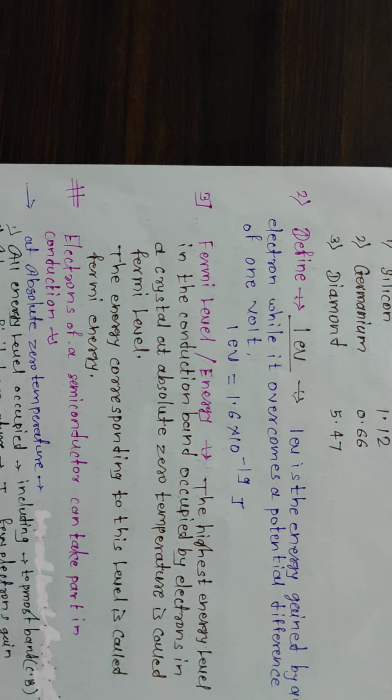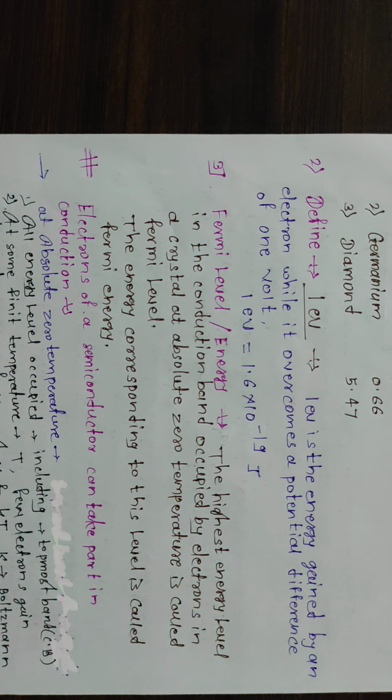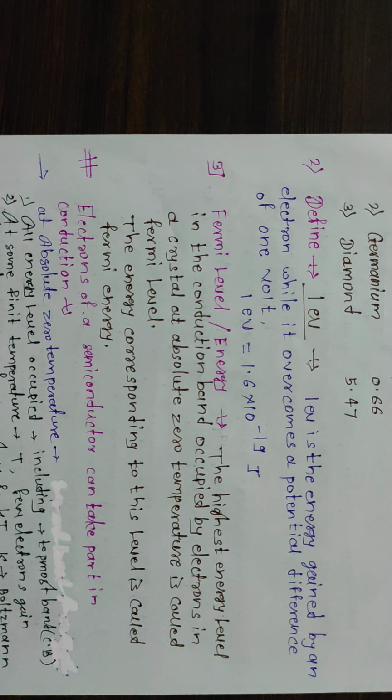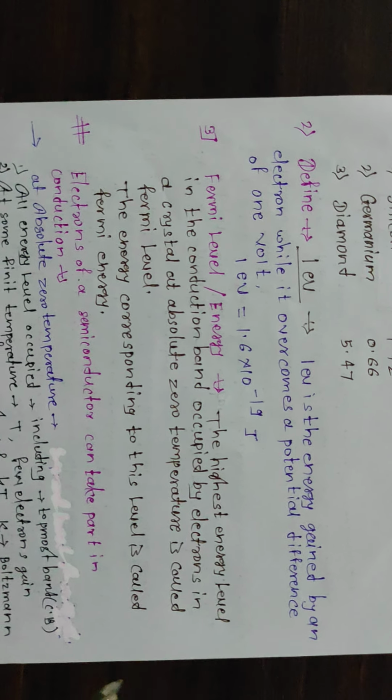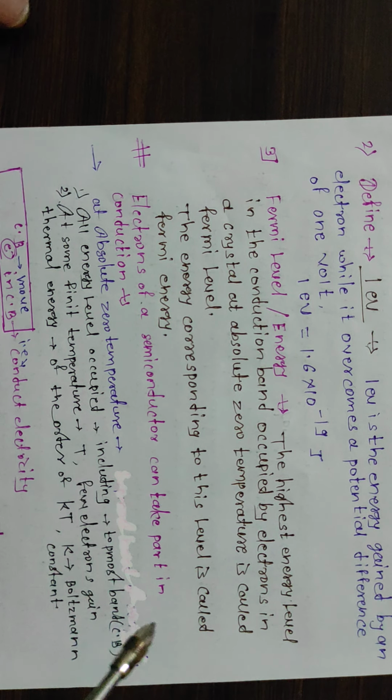Then next is the 1 electron volt. The definition of 1 electron volt: 1 electron volt is the energy gained by an electron while it moves through a potential difference of 1 volt, and the value of 1 electron volt is equal to 1.6 into 10 raised to power minus 19 joule.